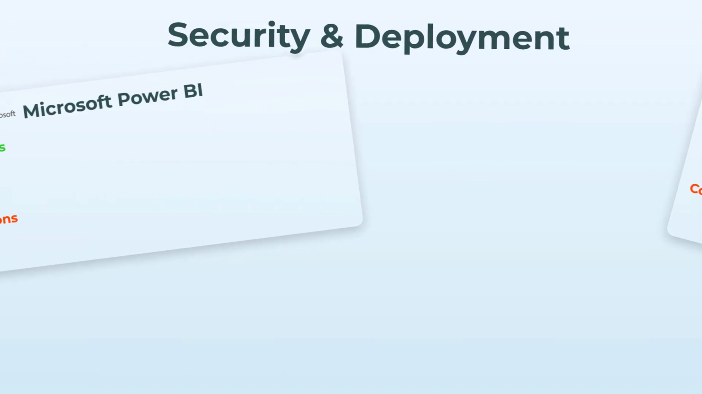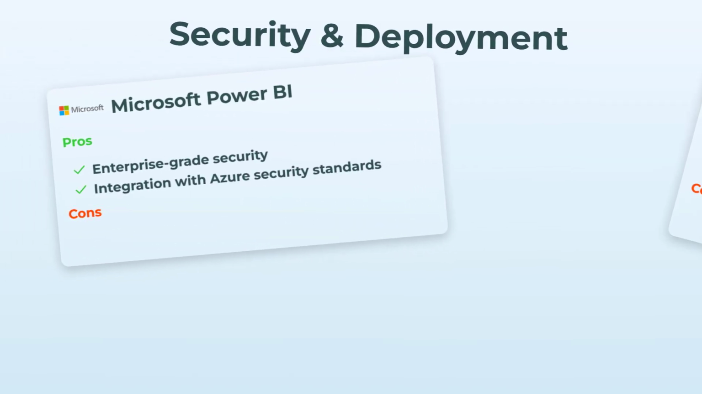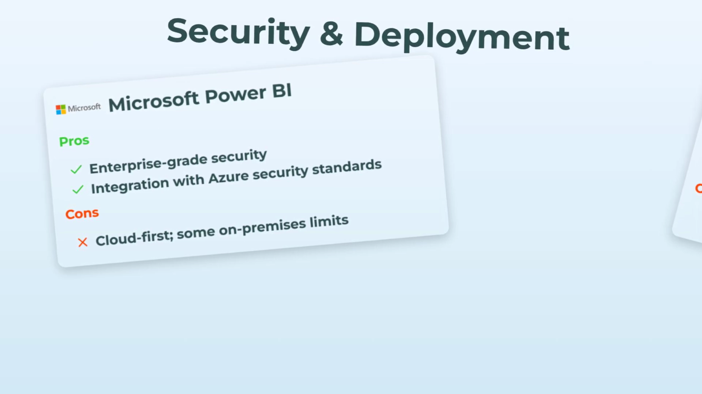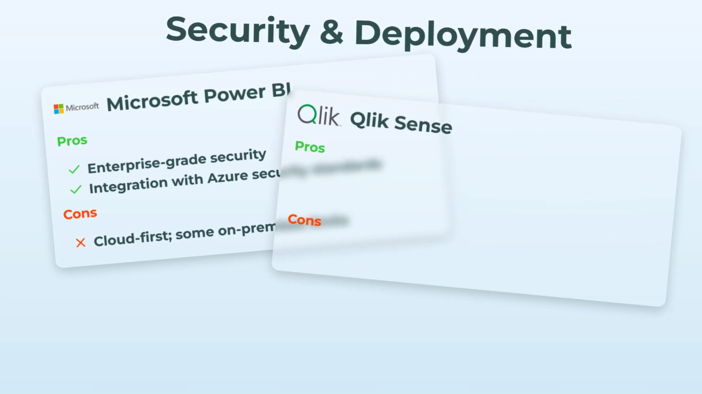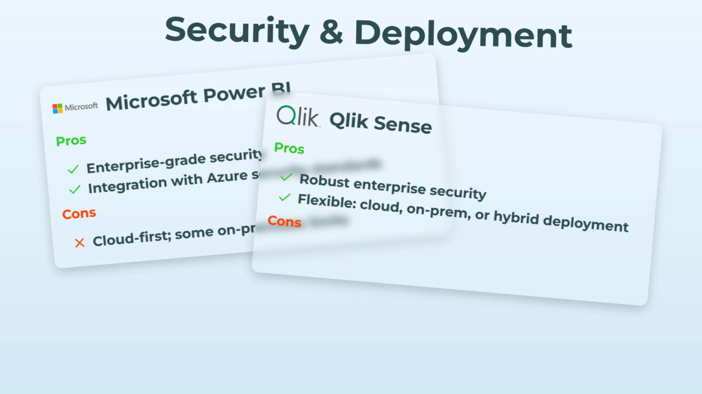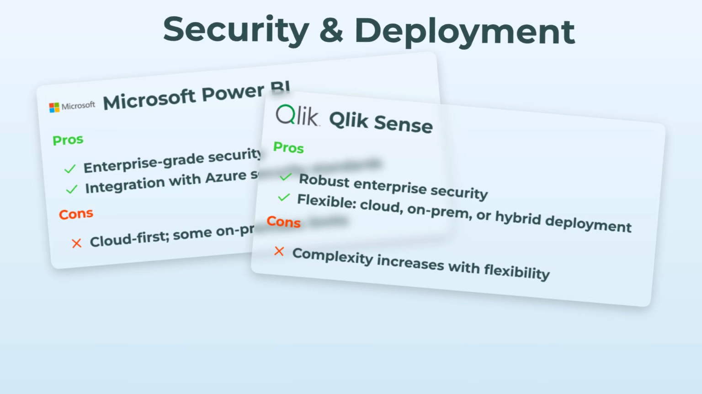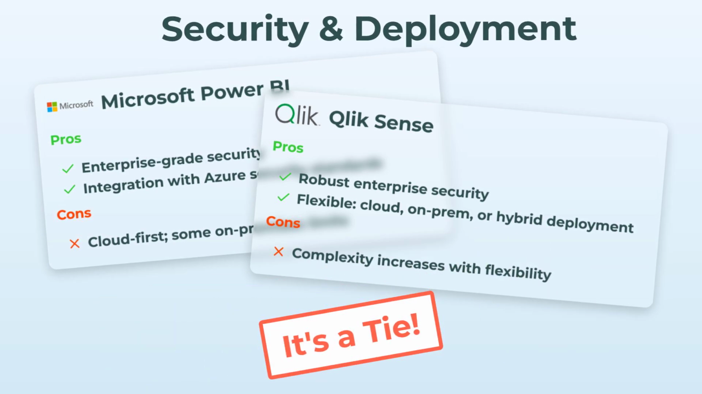All right, important stuff. Security and deployment. No joke, both of these are totally beefed up for enterprise-level security. Power BI hooks right into Azure Security, which is pretty robust, but it's kind of cloud-first. On premises, there are some restrictions. Meanwhile, Qlik Sense gives you serious flexibility. You can go cloud, on-prem, or hybrid. Love options, right? But the more flexibility you get, the more complicated things can be. So here, it's honestly a tie.